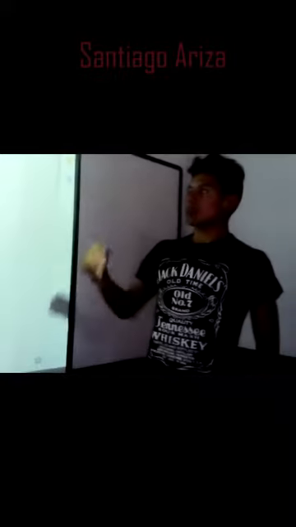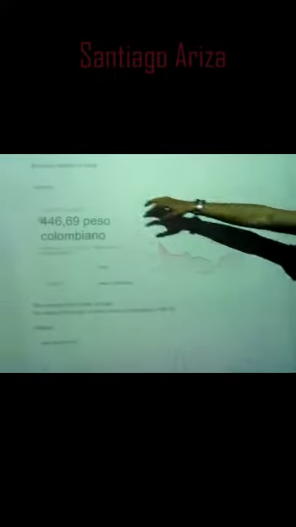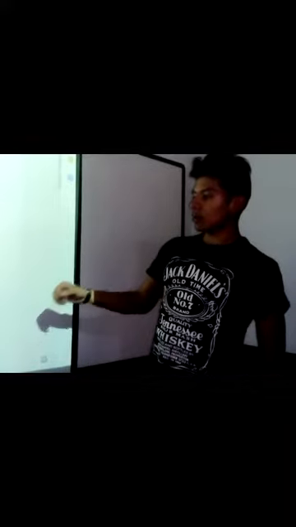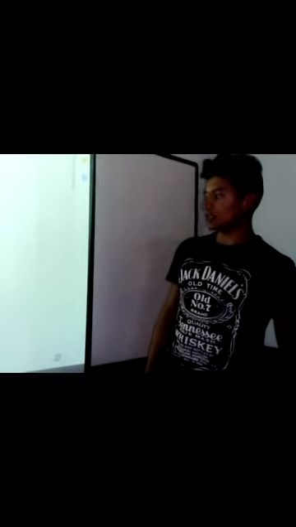Thank you. Good morning. I'm going to talk about the economic aspects of China. The first one is the currency. The currency of China is the yuan, and the value of the yuan in front of the Colombian peso is 446. Now you can see in this graphic the volatility of the currency of China in front of Colombia.